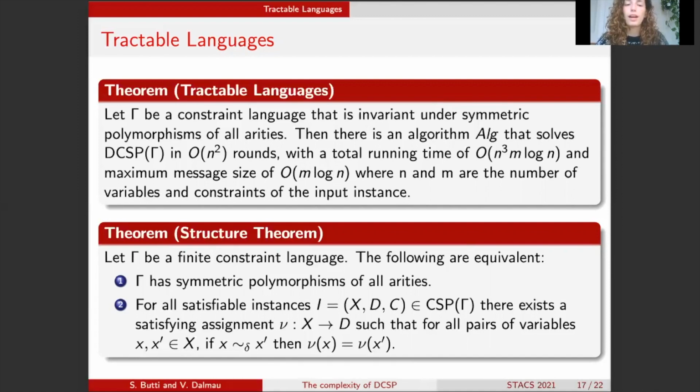Now, before I talk more about this algorithm, I need to mention the structure theorem. This is a result that also comes from our paper, and it basically says something about the solution space of a CSP instance, any CSP instance. The structure theorem states the following. Gamma has symmetric polymorphisms of all arities if and only if for every instance I of CSP of gamma, there exists a satisfying assignment which basically assigns the same value to every pair of variables that have the same iterated degree.